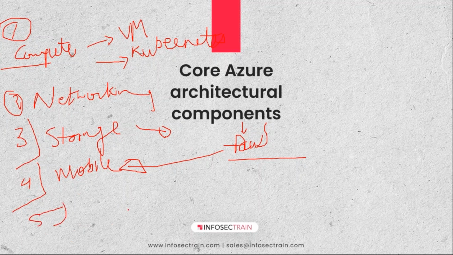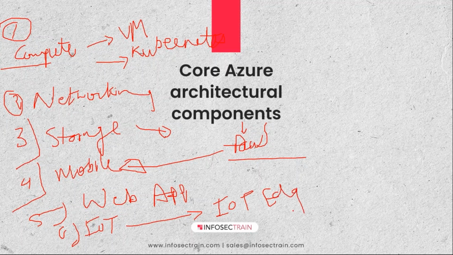Then we can use different web application services also. Multiple web application services are there with your Azure. Your IoT services are also there. ML, your ML and AI services, right? A famous one for your Azure is your IoT Edge, right? So any service which we use in our physical premises, all the services are available in this particular portal,